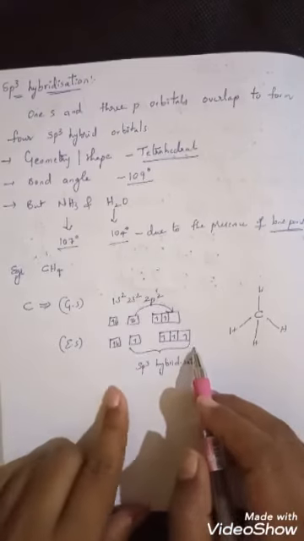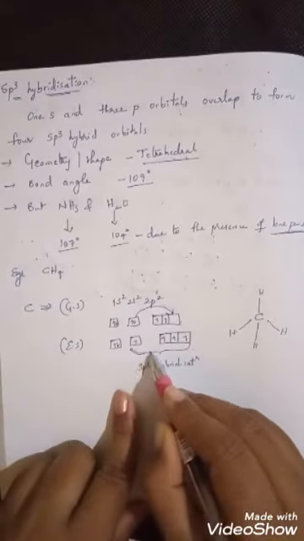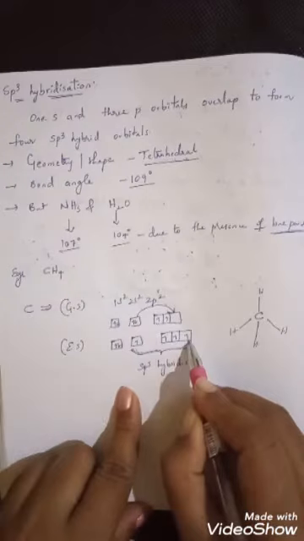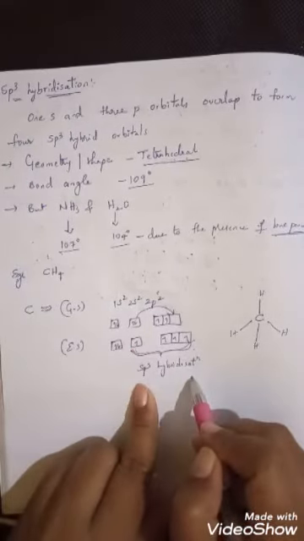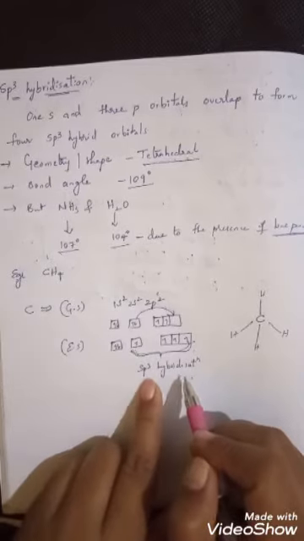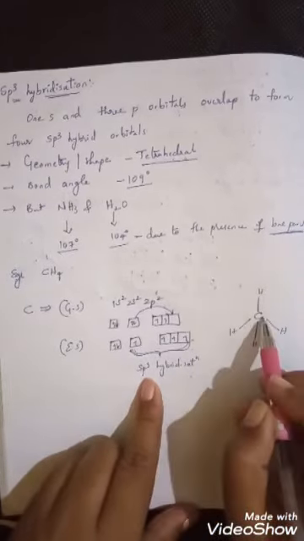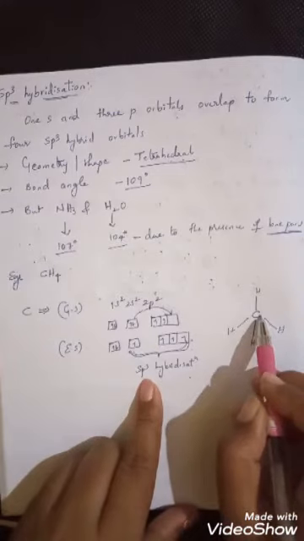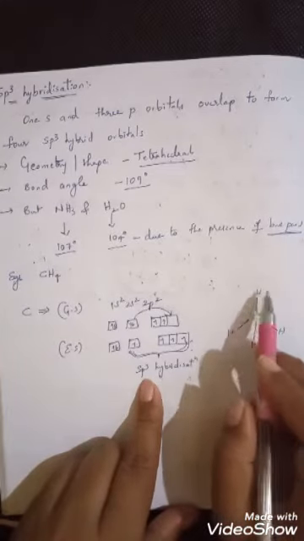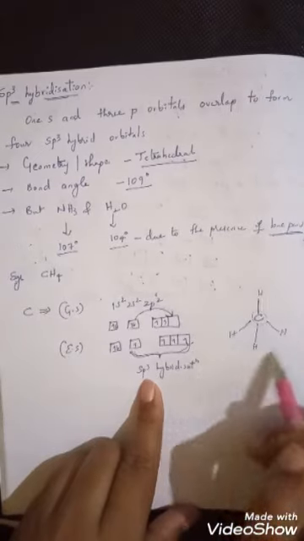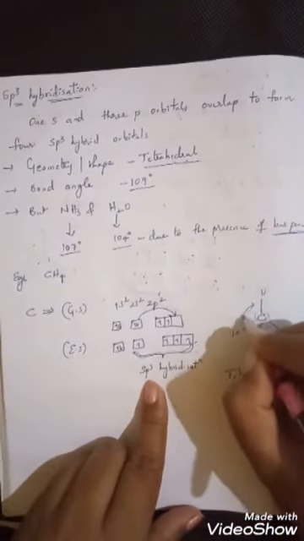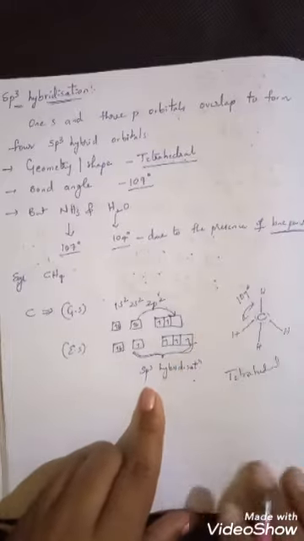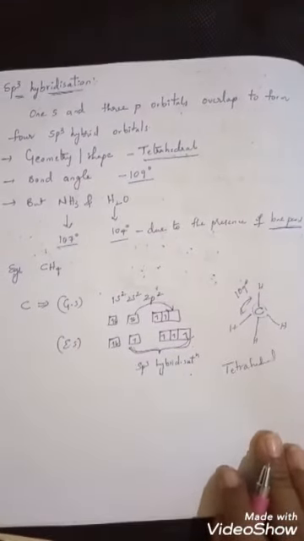Then the hybridization takes place between 1s orbital and 3p orbitals. That hybridization is called sp3 hybridization. With this sp3 hybridization, 4 hybrid orbitals are present around the carbon atom. Now these 4 hybrid orbitals overlap with the 4 hydrogen atoms and form this type of structure. It is called tetrahedral, and the bond angle between any two atoms is said to be 109 degrees. This is about sp3 hybridization.